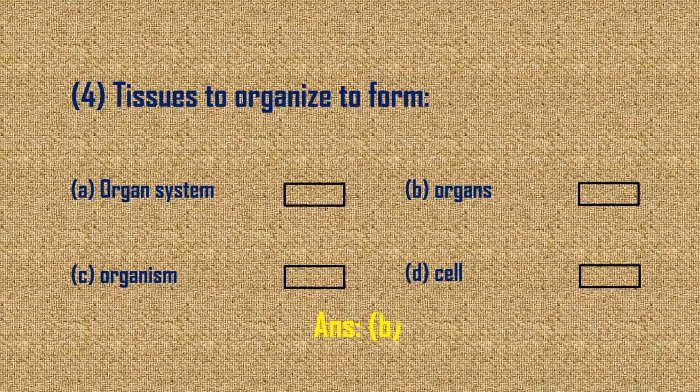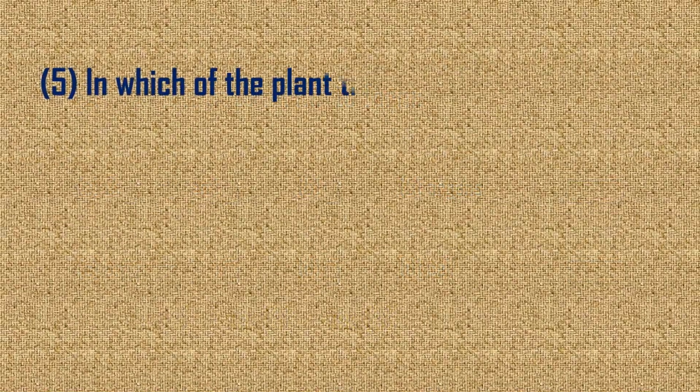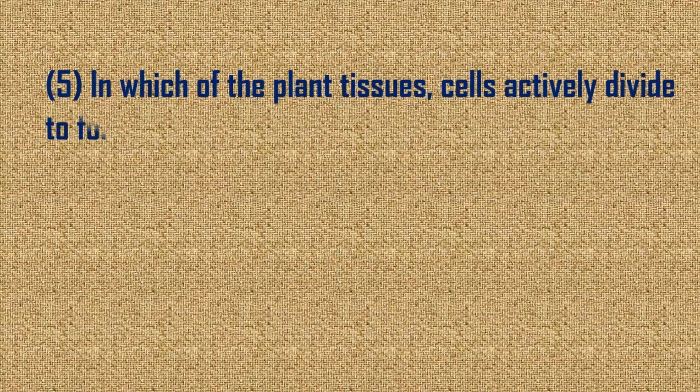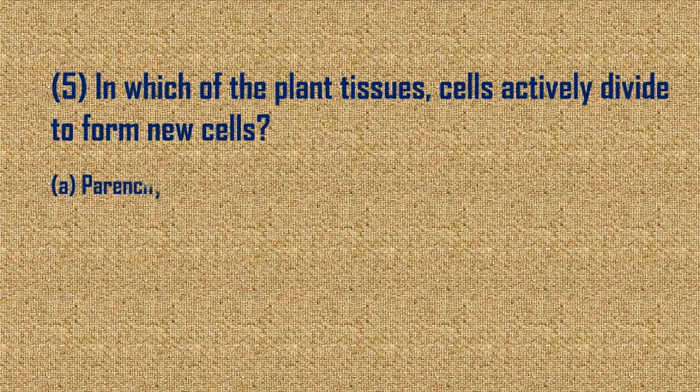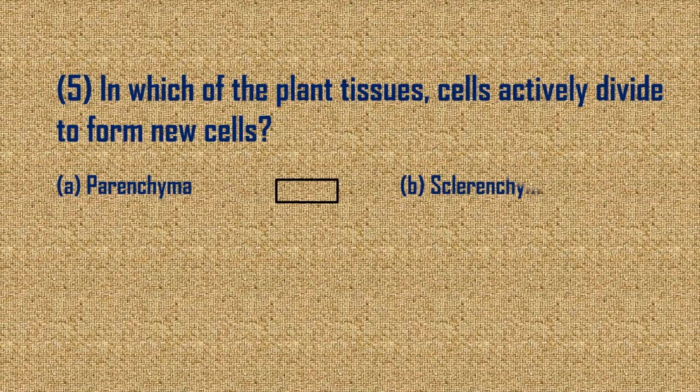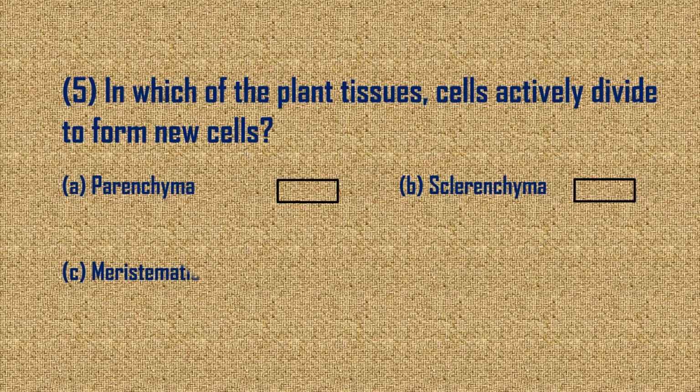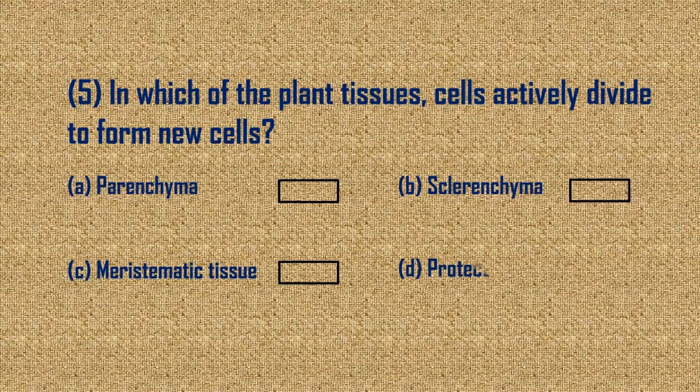Answer is B. In which of the plant tissues do cells actively divide to form new cells? Parenchyma, sclerenchyma, meristematic tissue, protective tissue.